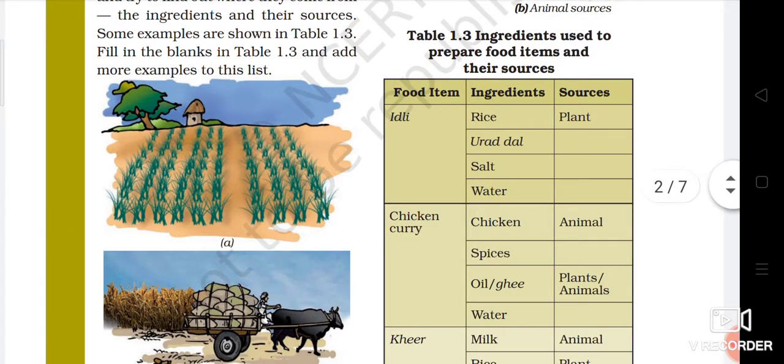Now in table 1.3, what is written, I have also discussed in the video. If you want to make idli, what kind of ingredients do you require? Rice, urad dal, salt, and water. From which kind of sources do we get them, animal sources or plant sources? That we have to write down. Rice we get from the plant, urad dal from the plant, salt from the earth, and water is a natural resource.